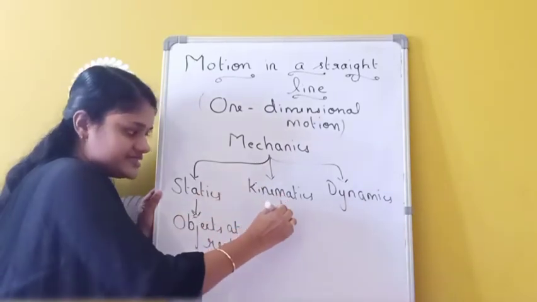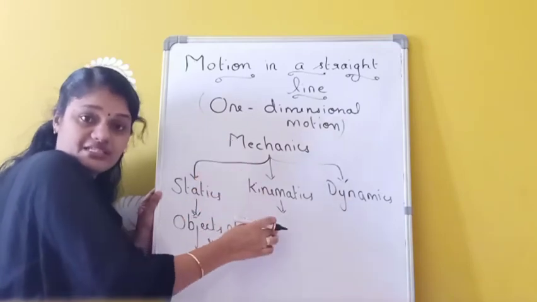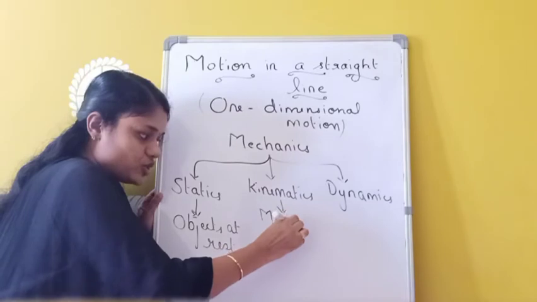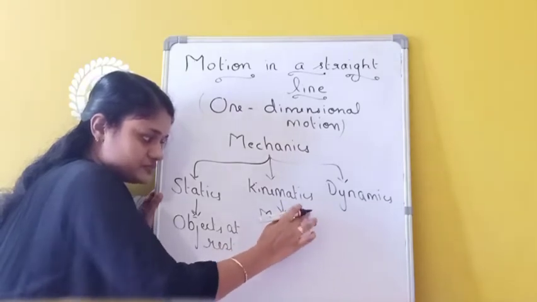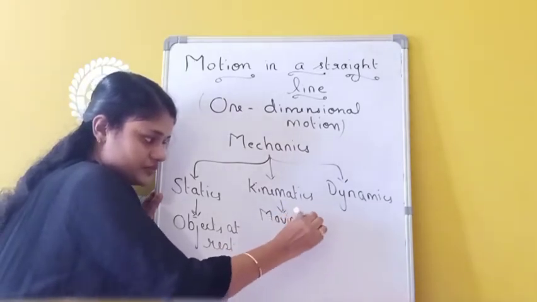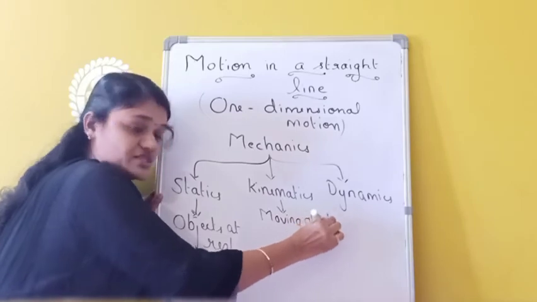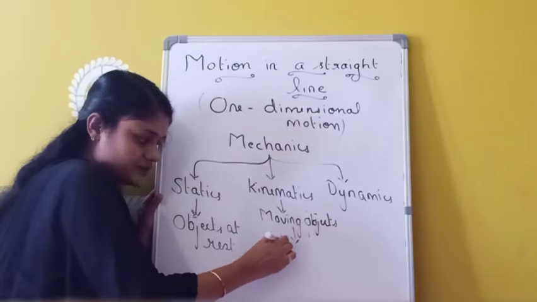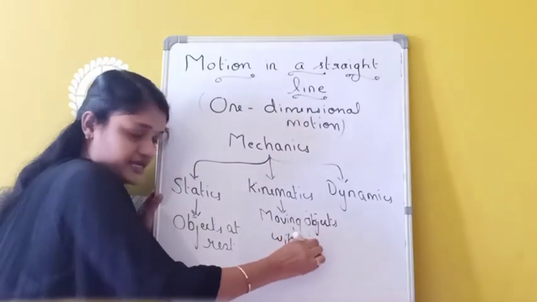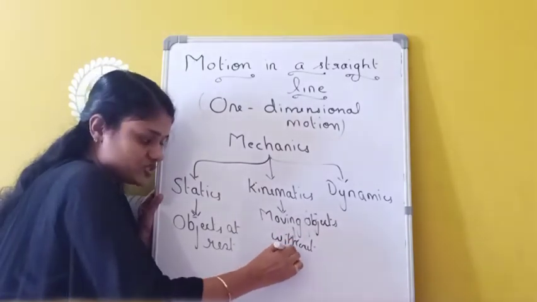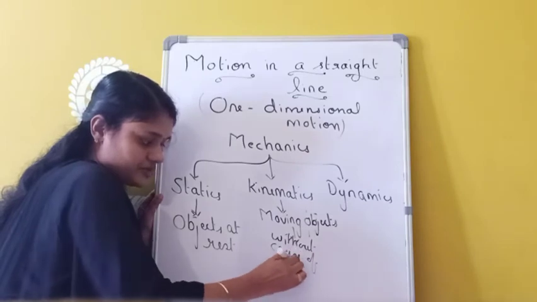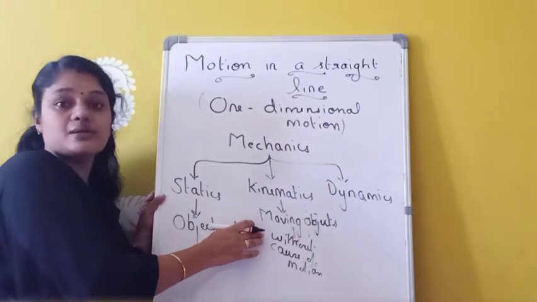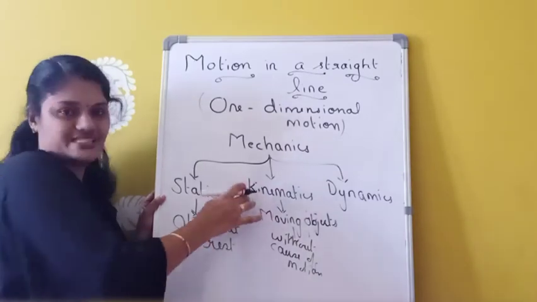And kinematics is a branch of mechanics which deals with the study of moving objects, without taking into account the cause of motion. So here we are not studying the cause of motion, but simply studying the moving objects. That is called kinematics.